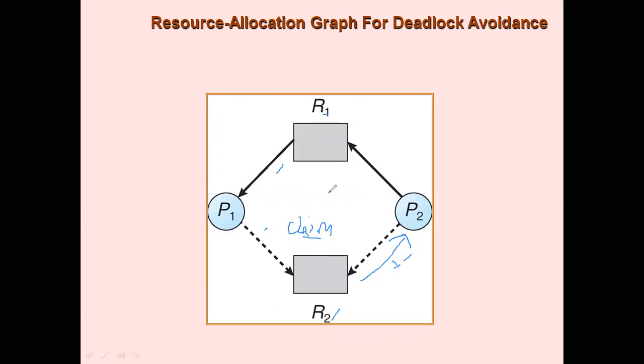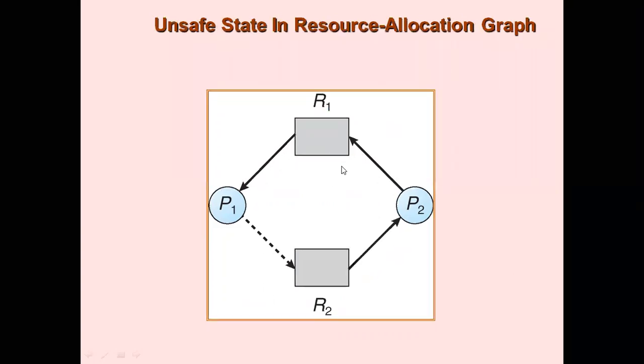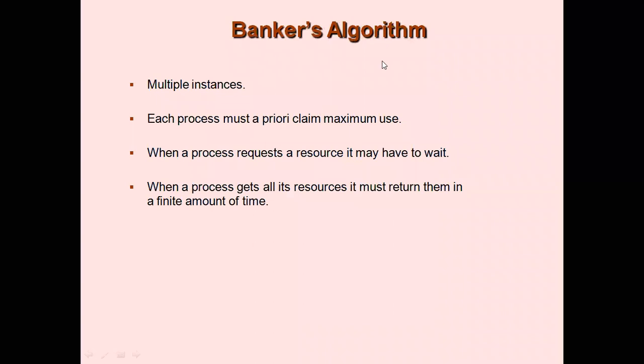So the resource allocation graph can be used to check for deadlocks with respect to a single instance of a resource. So there is a possibility of deadlock. This is an unsafe state due to the presence of a cycle. Clear? Okay, moving on to Banker's algorithm. I will skip through these slides. Know that Banker's algorithm works for multiple instances, and the resource allocation graph in the previous one, with claim edges and assignment edges, works only for a single instance.